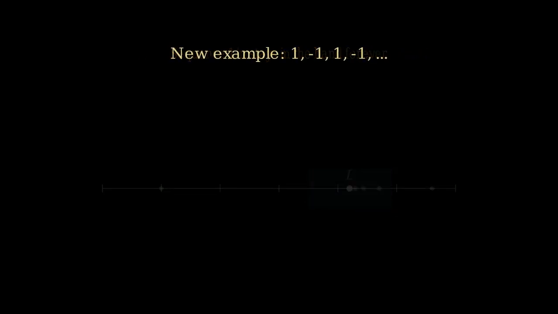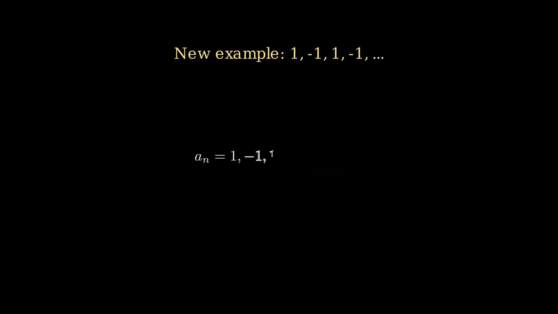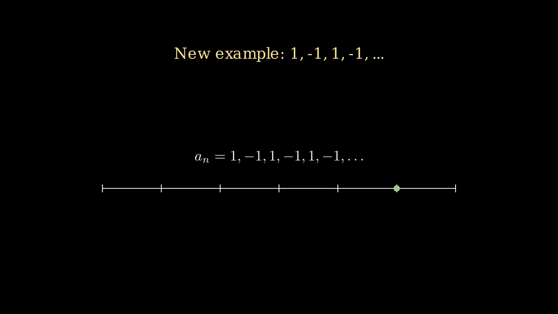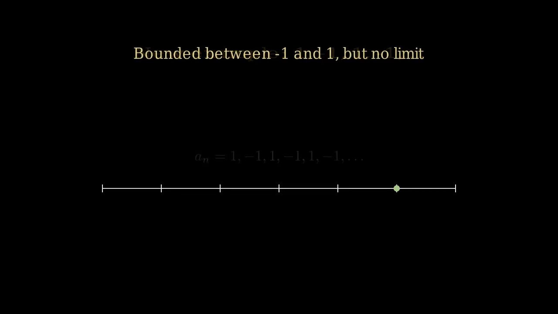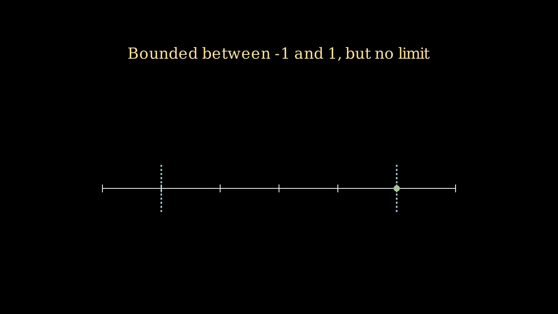Now let us test this idea with a tricky example. Consider the sequence that goes 1, -1, 1, -1, and so on forever, alternating between 1 and -1. This sequence is bounded because every term sits between -1 and 1, but we will show it has no limit at all. Picture the terms as points jumping back and forth on the number line, landing on 1, then -1, then 1 again, forever, never settling anywhere.